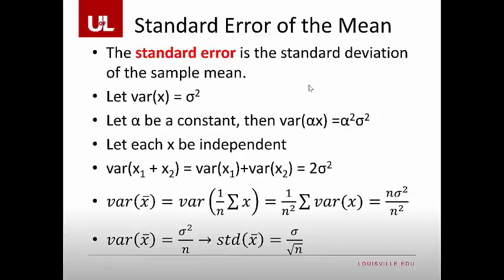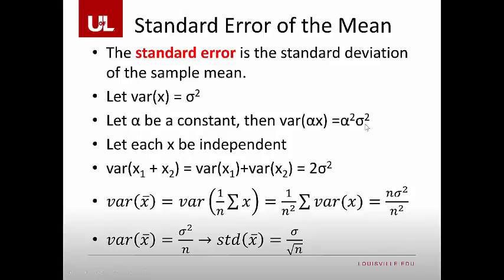So again, the standard error is the standard deviation of the sample mean. Let the variance of x equal sigma squared. So this is the variance of the population. Let alpha be a constant, like a number, 1, 2, 4, 5, one that doesn't move. It's not a random variable. Then the variance of alpha times x, remember x is the random variable, is going to be alpha squared times the variance of x, which is sigma squared.